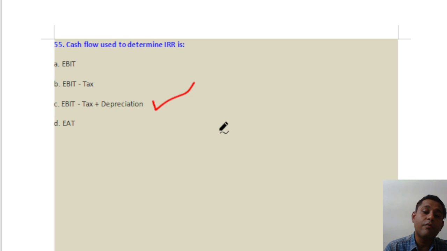But sometimes a free cash flow that can also be used. In that case, what we will do is we will reduce capex from it and we will adjust the working capital. Because your earning before interest and tax, that also include accrual earnings. It is not a cash flow as such.